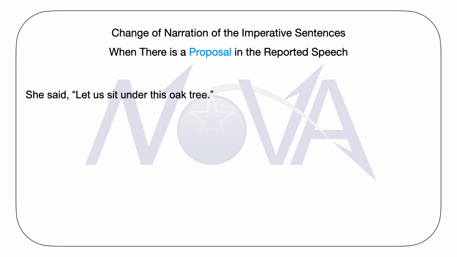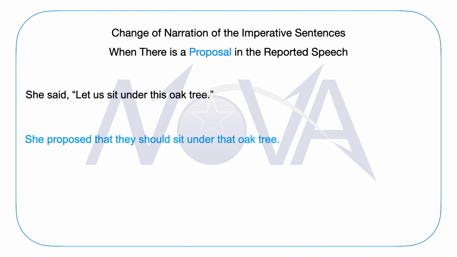In this case, if we apply all the rules that we have learned and take care of using the word proposed or suggested or its suitable form in the principal clause, which would be converted from the reporting speech, then we can easily understand the indirect narration of this sentence, which is: she proposed that they should sit under that oak tree.